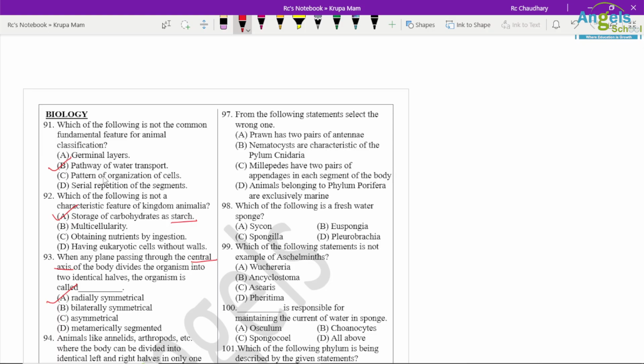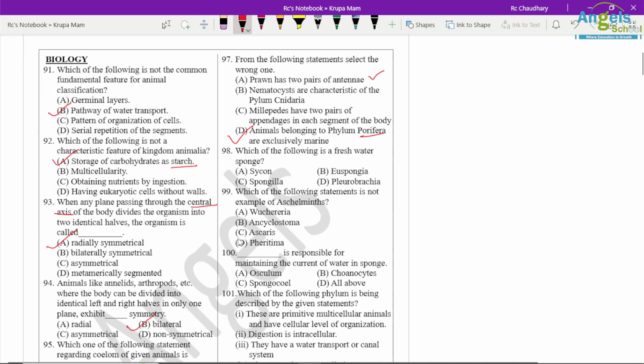From the following statements, select the wrong option. Prawn has two pairs of antennae, so it is a correct statement, not the answer. Pneumatocysts are characteristic of phylum Cnidaria, so it is also a correct option. Millipedes have two pairs of appendages in each segment of the body. It is also a correct option. Animals belonging to phylum Porifera are exclusively marine, so it is a wrong option. Porifera are seen in fresh water as well as marine water.